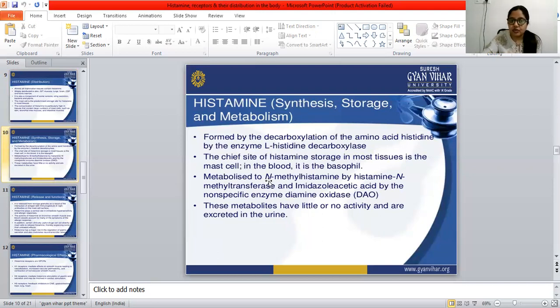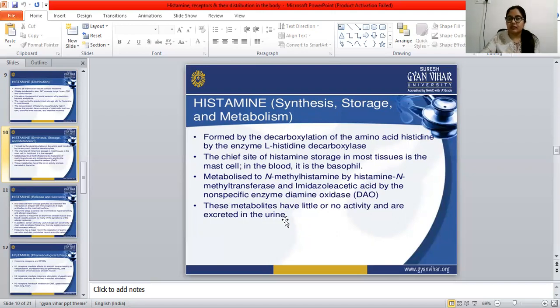This histamine is metabolized to N-methylhistamine by histamine N-methyltransferase, and to imidazole acetic acid by the non-specific enzyme diamine oxidase. These metabolites have little or no activity and are excreted in the urine.